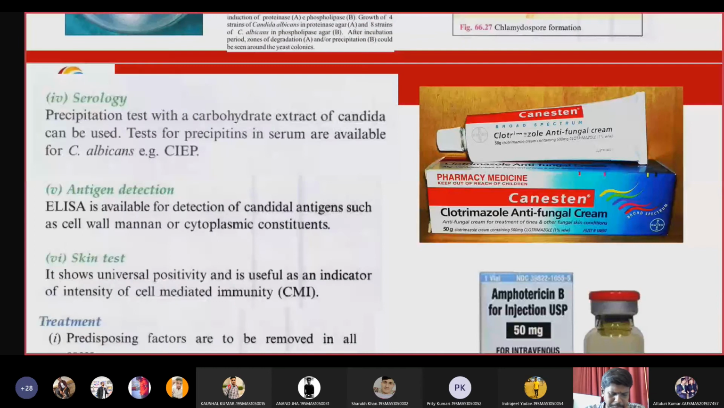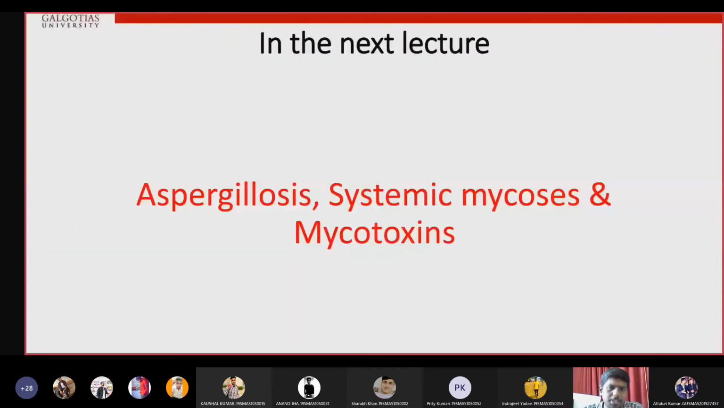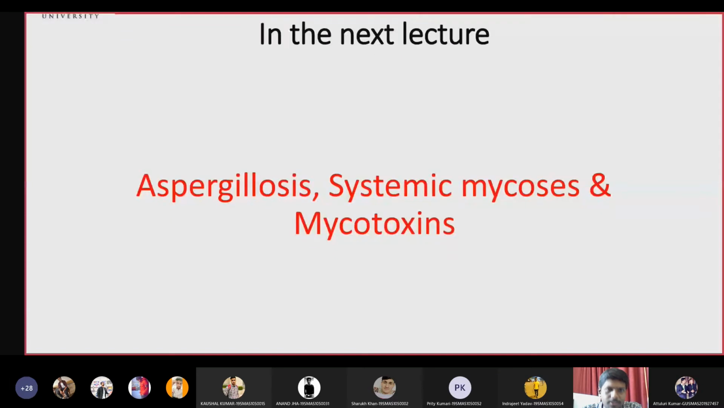So this is all about Candida. The next opportunistic fungal infection will be aspergillosis. Very dangerous, very severe. It is also an opportunistic fungus, but it can kill patients. See, students, there are 3 important organs in our body where we can die easily if we get infection in these 3 organs.